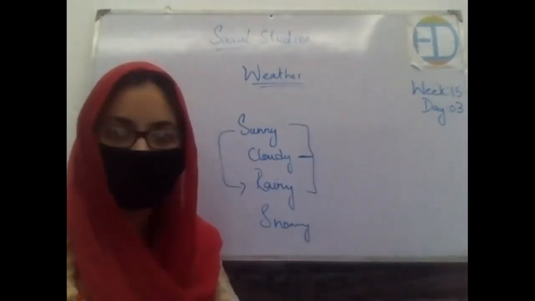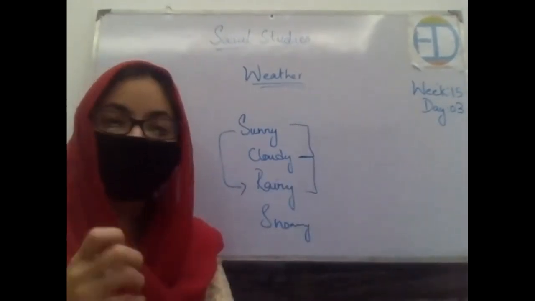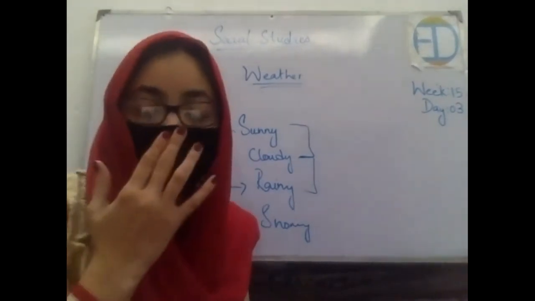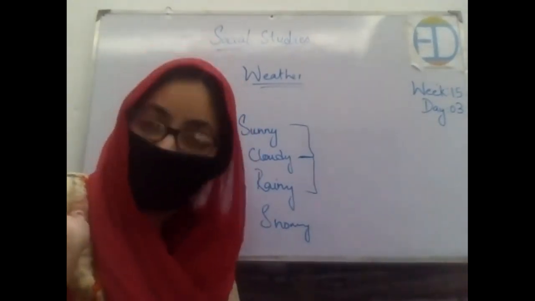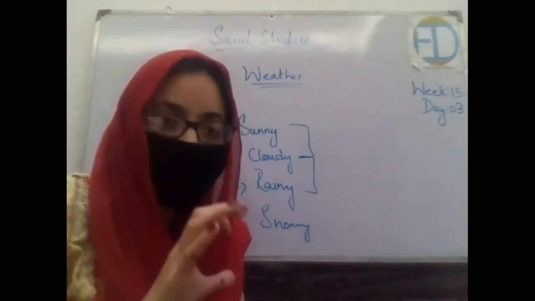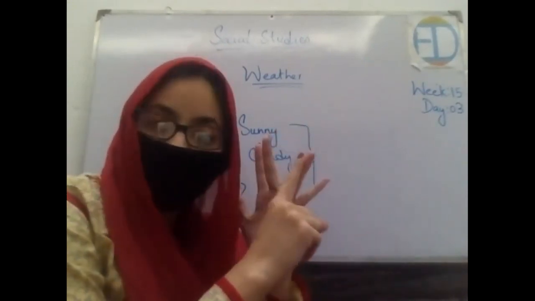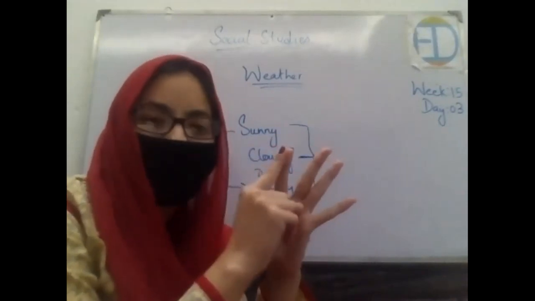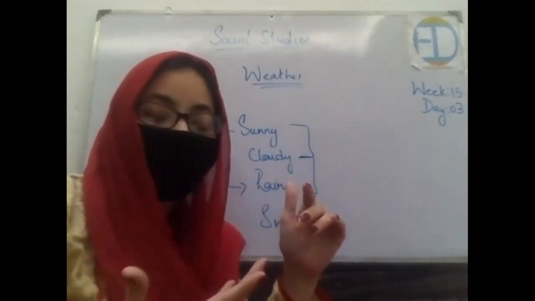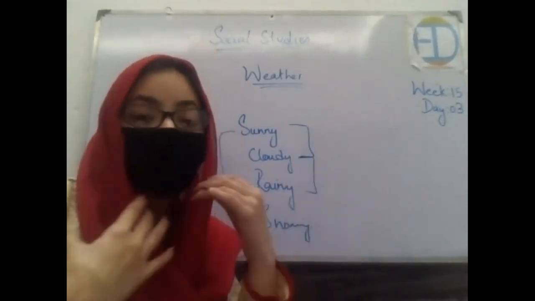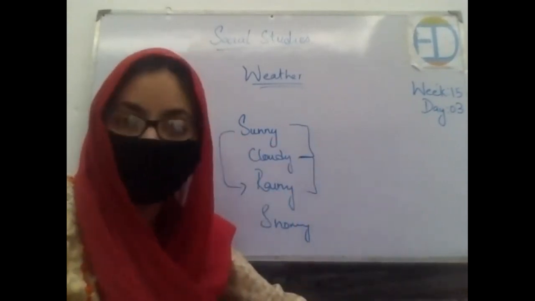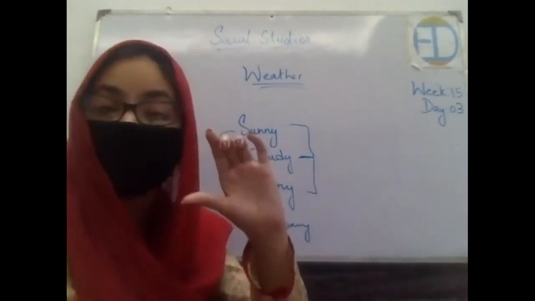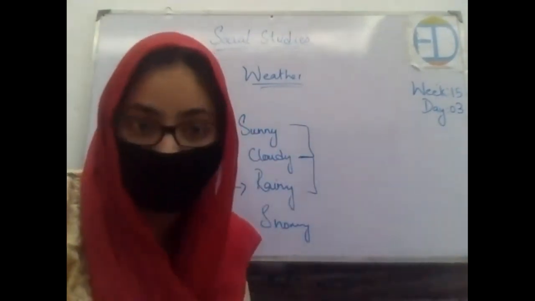Now, what is your class activity? What I want you to do is make a similar chart. Observe the weather throughout the week, starting from today. It's Wednesday today, right? Observe the weather today. Note it down on Thursday, then on Friday, Saturday, and Sunday. So when you come to Monday's class, inshallah, I'll ask you what chart you have made, and make small pictures like this as well. Or if not, you can draw the symbols which I have shown you for different weathers.